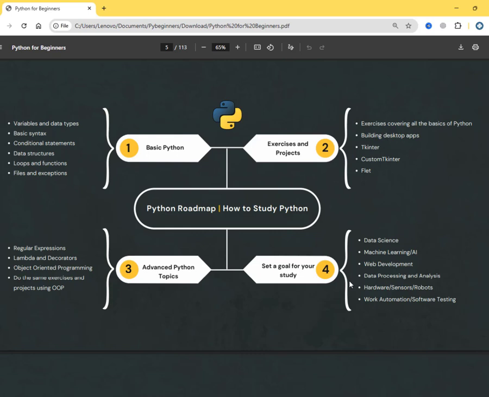You will think Python is very difficult, because you are trying to start everything at the same time. Obviously you will get burnout, obviously you will get bored, you might even give up. So when you reach this point, set your goals, please. If you are going to start Python for data science, focus on that and forget all of this for a while. Even in data science, after some time, if you want to jump into machine learning or AI, those things are sometimes included nowadays, like data analysis and data processing, inside data science itself. So focus on only one thing.